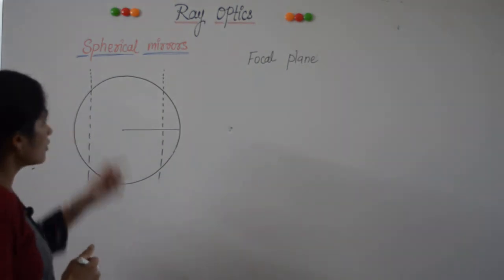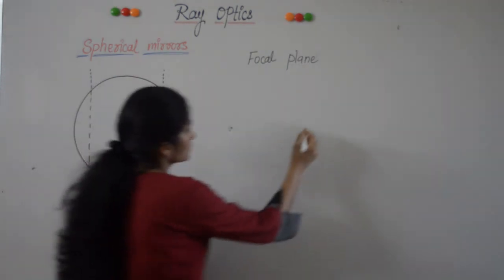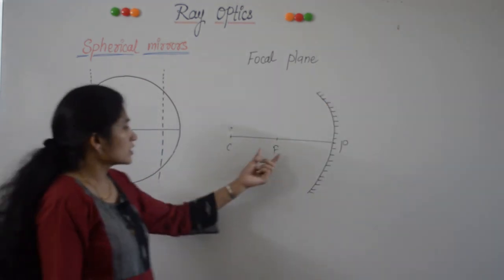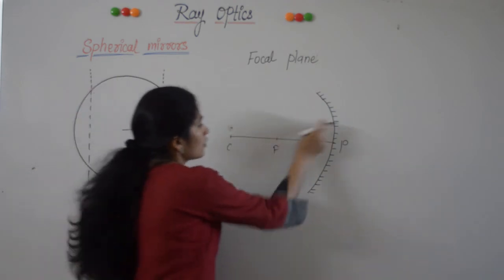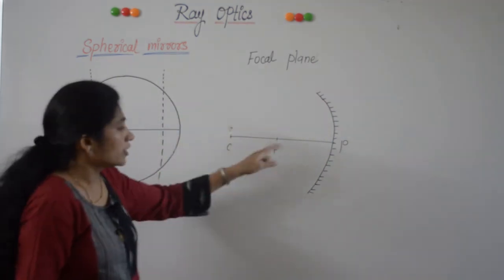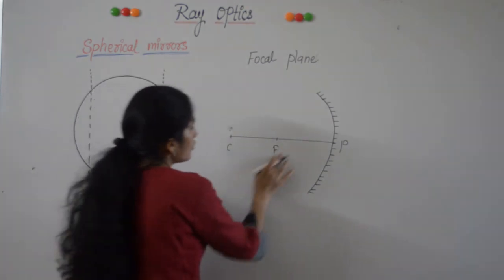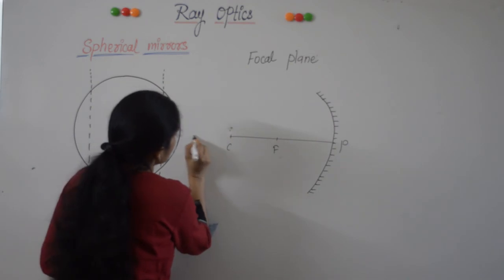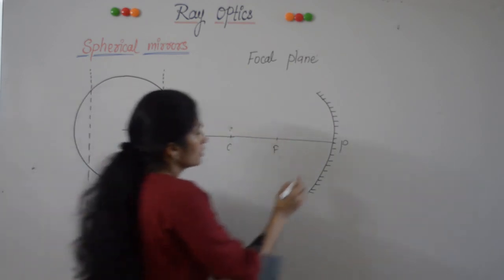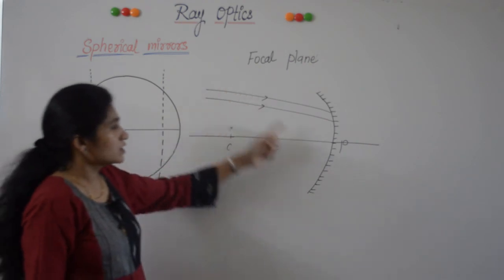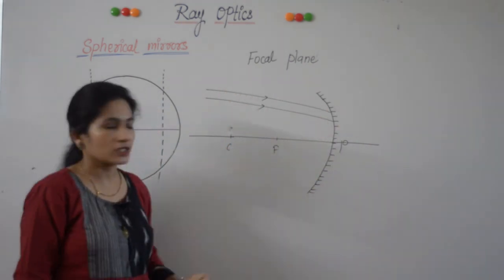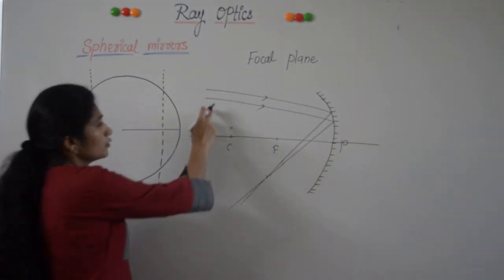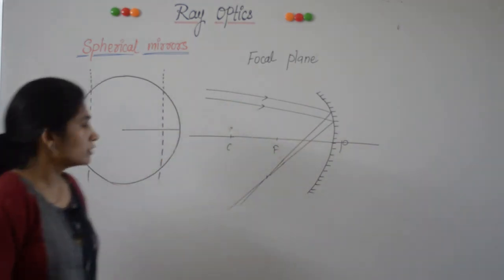What is the focal plane of spherical mirrors? We know that focus is a point where all the paraxial rays after reflection converge. Now what if the rays are not parallel to the principal axis? The principal axis passes through the center of curvature and pole. The light rays which are incident on this mirror are parallel to each other but not parallel to the principal axis.